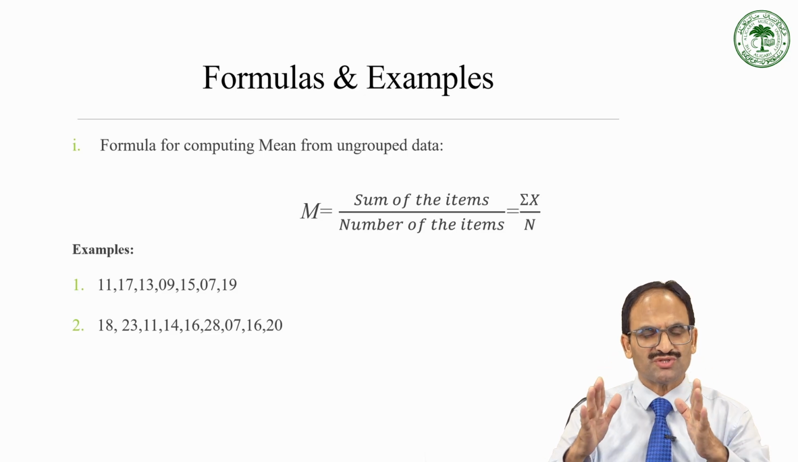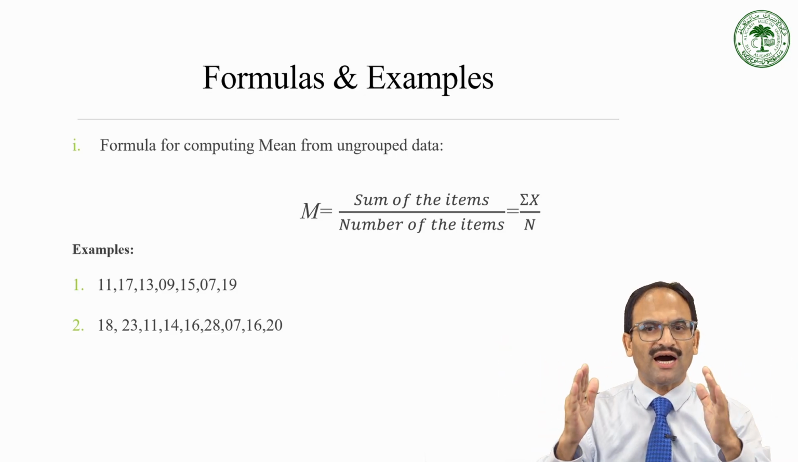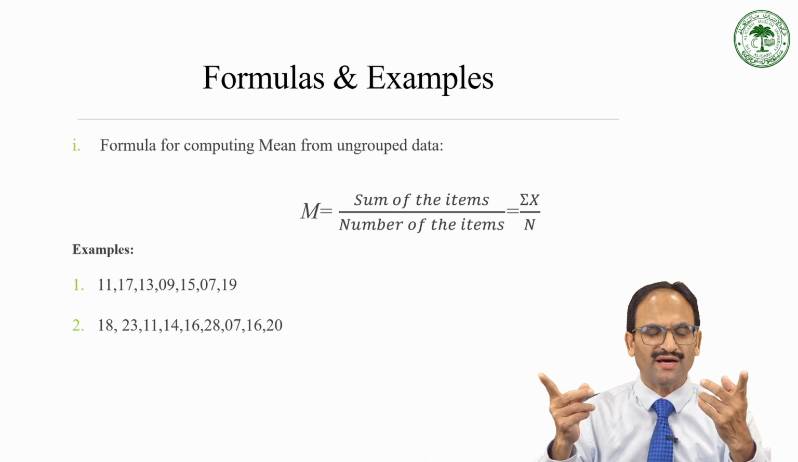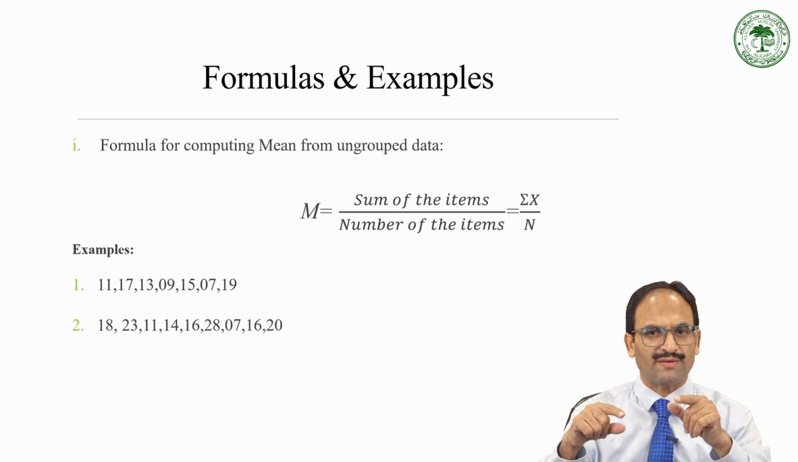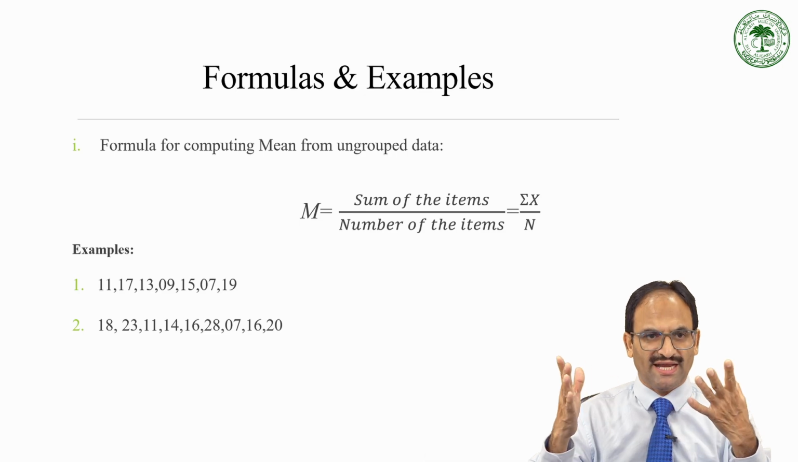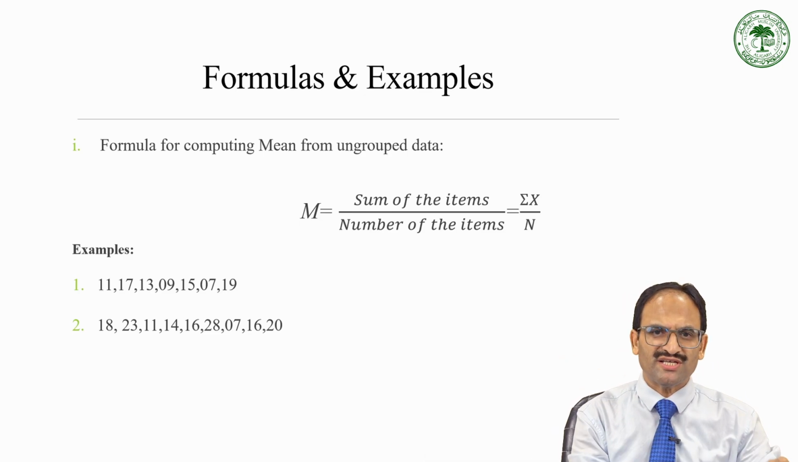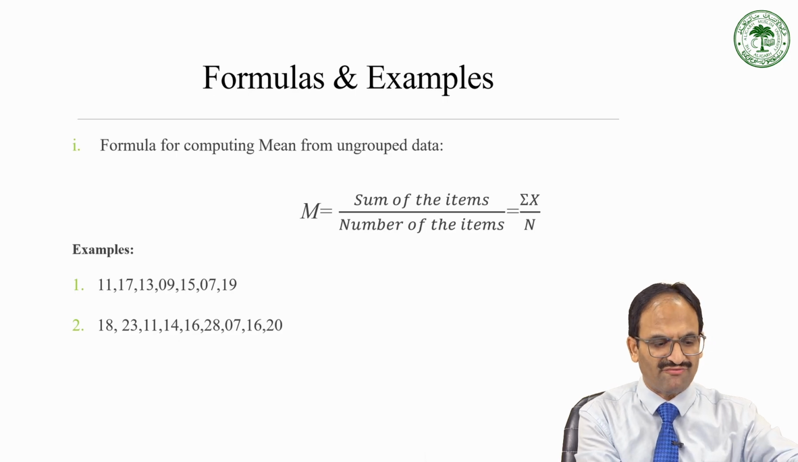So this summation shows how many data points there are in the data set. You just have to sum it up and divide it by the total number of data that is available in that data set. So that is n. Now let's do some calculations, some examples I have taken for you.